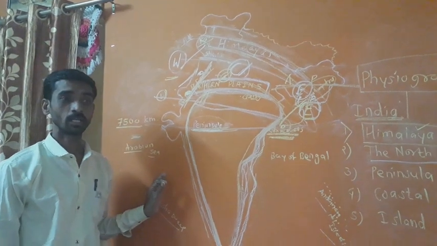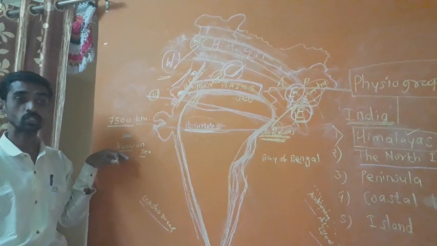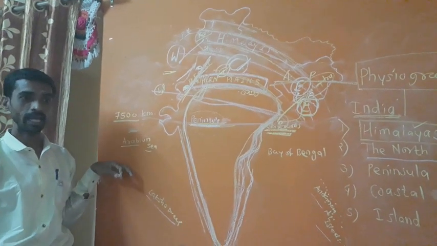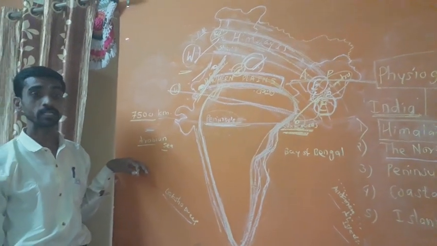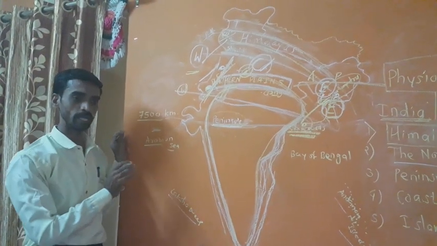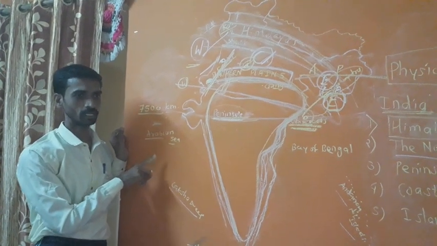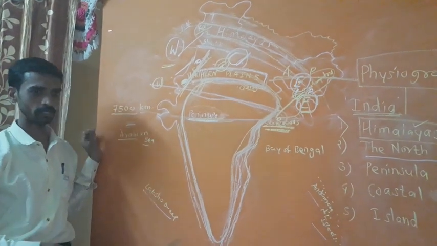At places, rivers originating from the Western Ghats are short and swift, and hence they form estuaries and not deltas. I will give you an explanation about what is meant by delta and what is meant by estuaries. Now we go ahead to the next part.